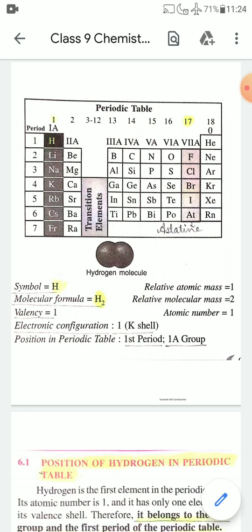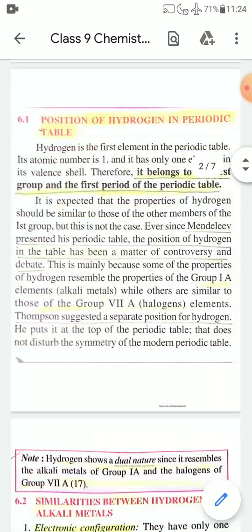Now first you have to know the position of hydrogen in the periodic table. Position of hydrogen in the periodic table. Hydrogen is the first element in the periodic table, and atomic number of hydrogen is 1, so it has only 1 electron in its valence shell. Therefore, it belongs to the first group and the first period of the periodic table. Thus, hydrogen belongs to the first group and the first period of the periodic table.